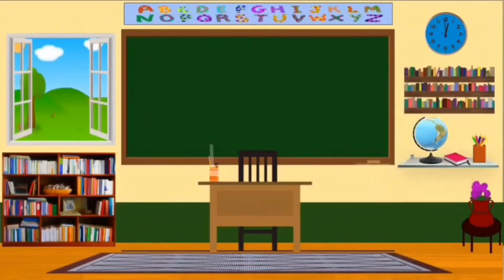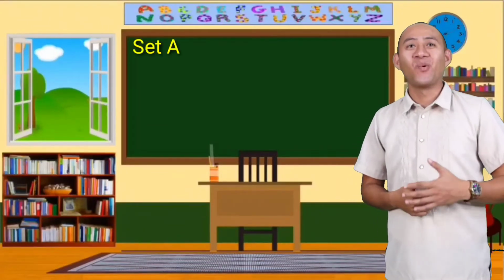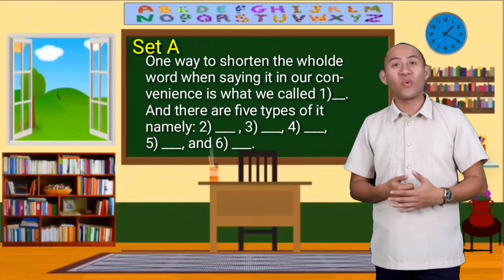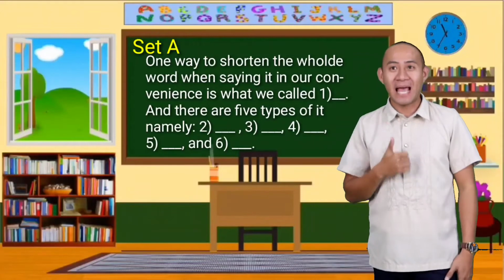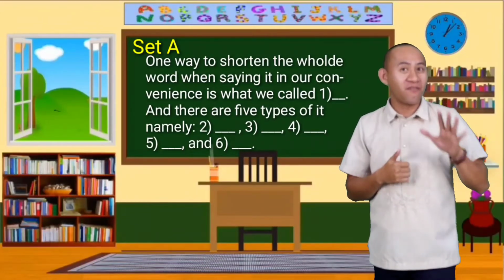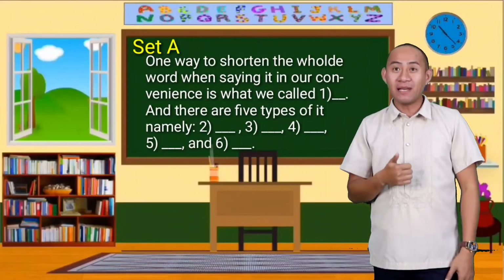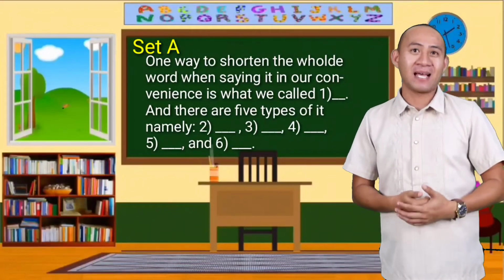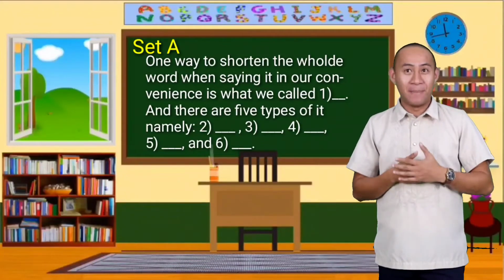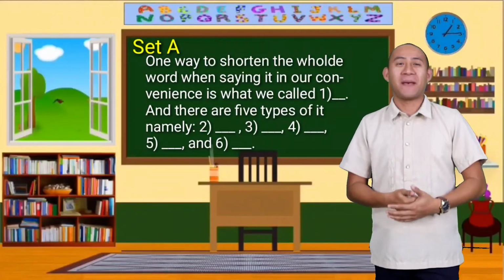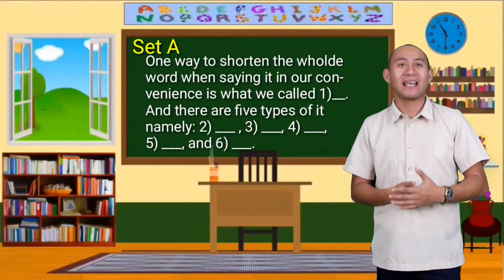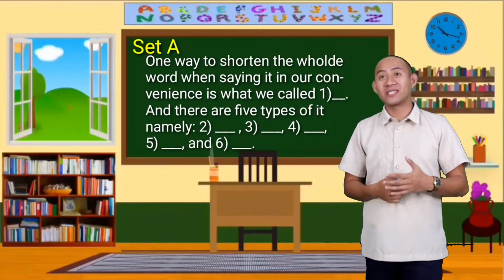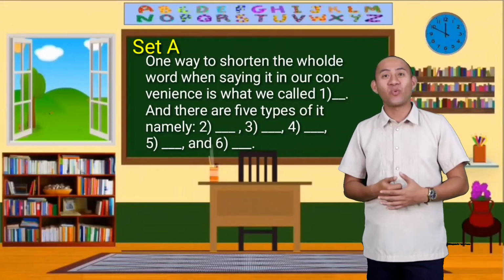Now, let's move to set A. One way to shorten the whole word when saying it for our convenience is what we call number 1, blank. And there are 5 types of it, namely number 2, blank, number 3, blank, number 4, blank, number 5, blank, and 6, blank.